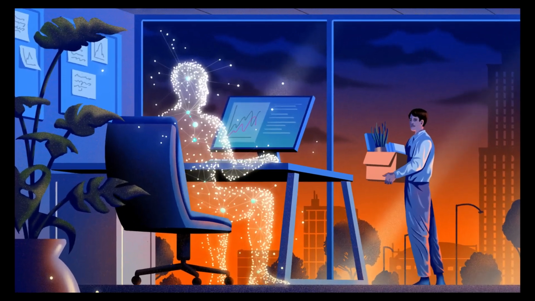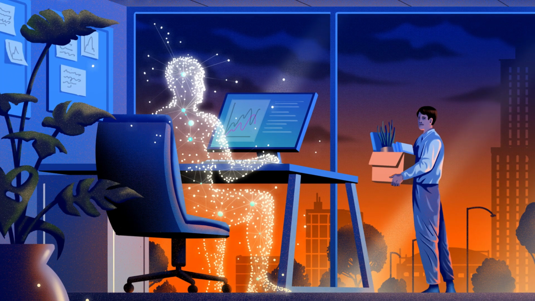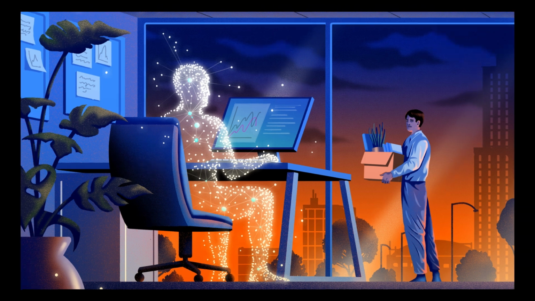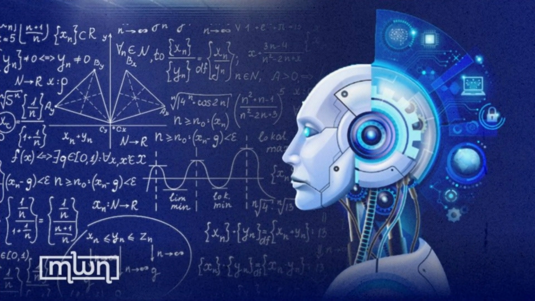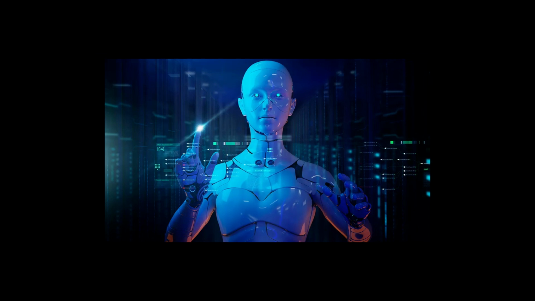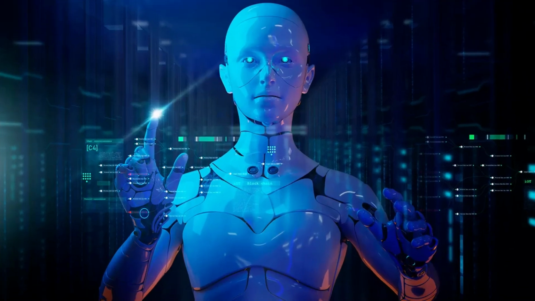5. Dependence on technology. Over-reliance on AI systems can lead to a loss of critical thinking skills and human judgment. 6. Ethical dilemmas. AI raises ethical questions about issues such as accountability, responsibility, and the potential misuse of technology. 7. Potential for misuse. AI can be used for malicious purposes, such as spreading misinformation, conducting cyber attacks, or developing